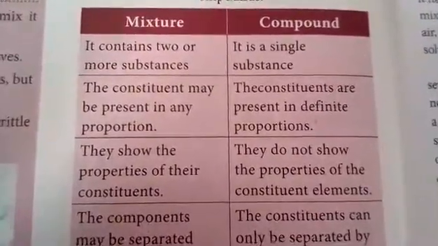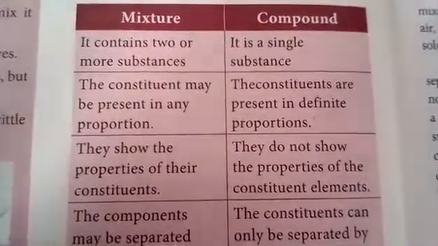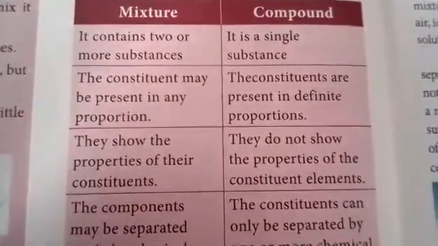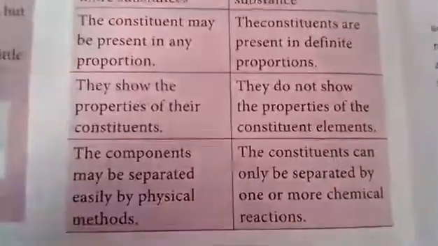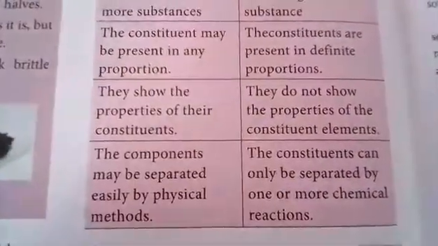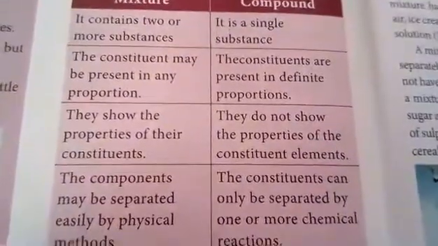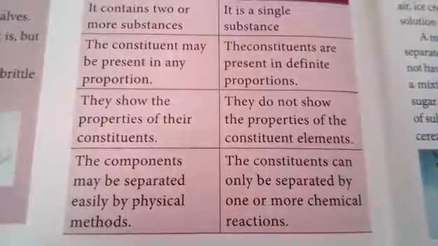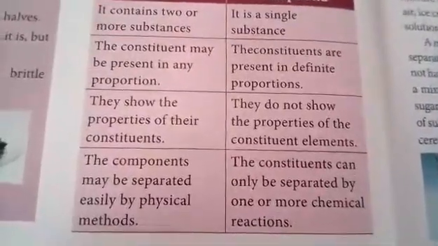Mixtures show the properties of their constituents. Compounds do not show the properties of the constituent elements. In a mixture, the components may be separated easily by physical methods. In a compound, the constituents can only be separated by one or more chemical reactions.